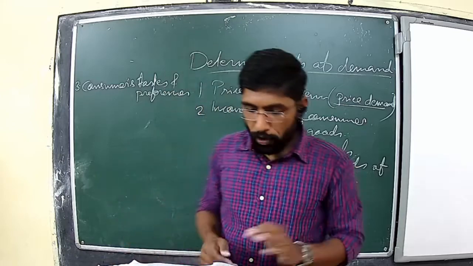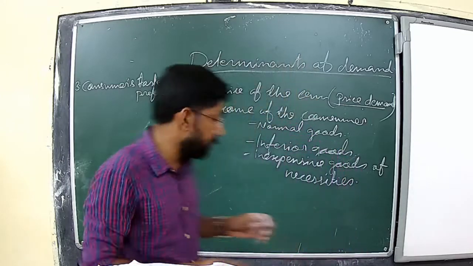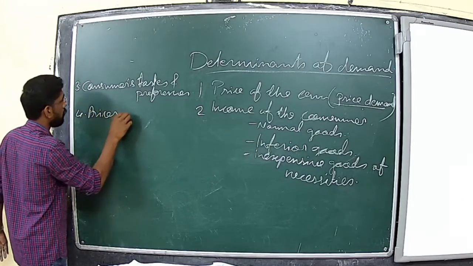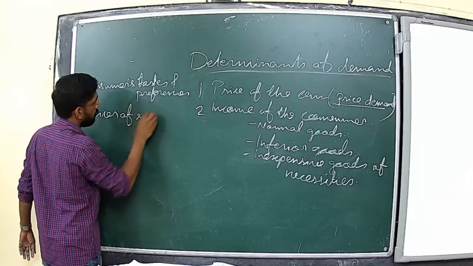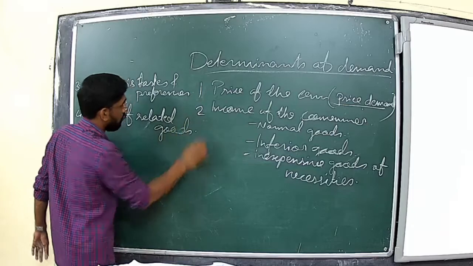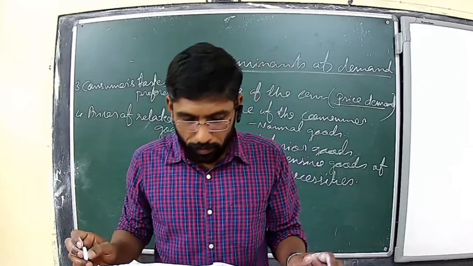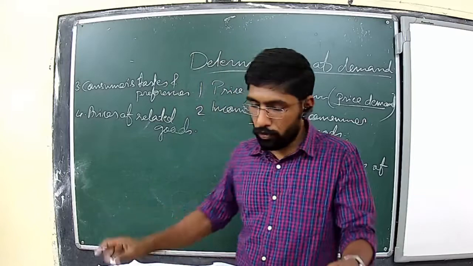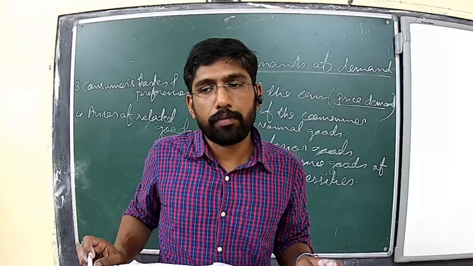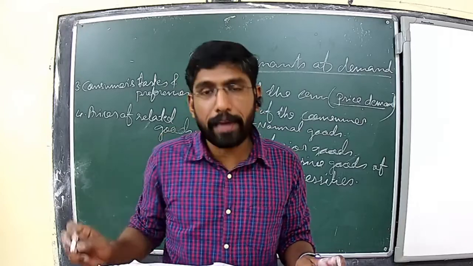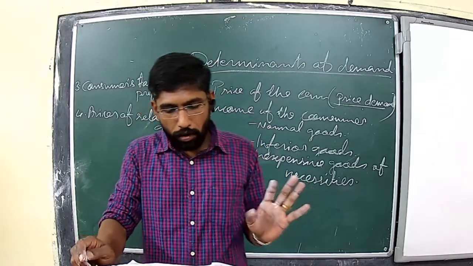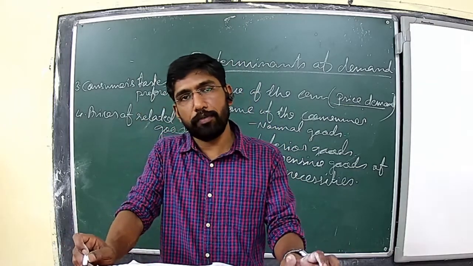All right. Then the fourth one is prices of related goods. Important. What do you mean by related goods? See, when we talk about related goods, there are two types of goods. They are complementary goods and substitute goods or competitive goods.